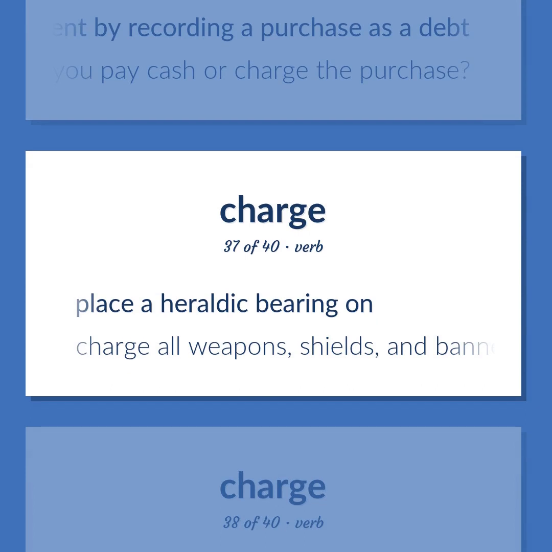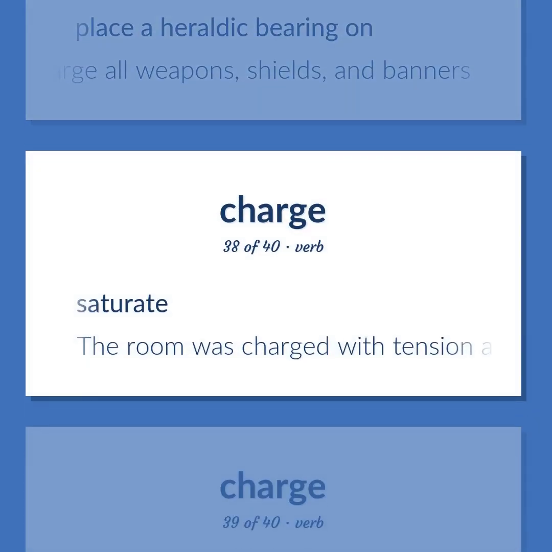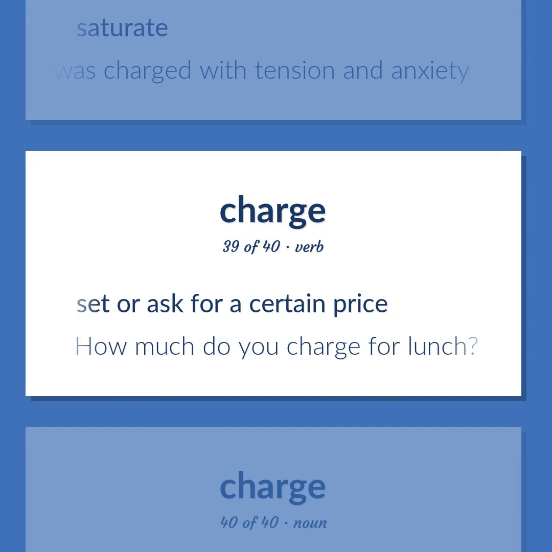Place a heraldic bearing on. Charge all weapons, shields, and banners. Saturate. The room was charged with tension and anxiety. Set or ask for a certain price. How much do you charge for lunch?